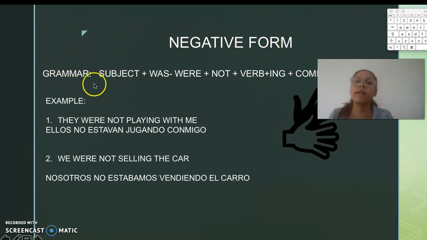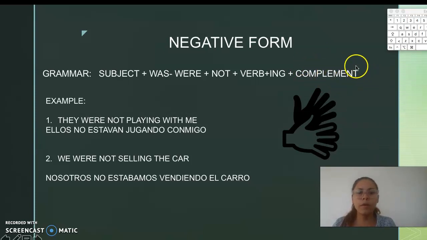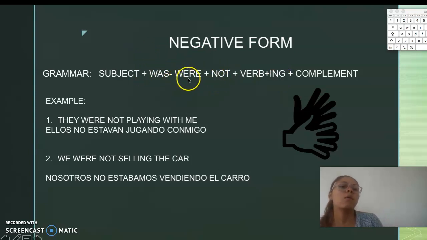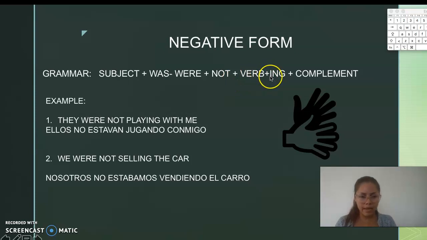So the grammar structure is subject, was or were, not, verb with ing, and complement. If you see, the only difference is not. Okay? So, where is the not? In the middle between was or were and the verb with ing. El not está en la mitad del was o were y del verbo con el ing. Así que es muy sencillo, no tienen que colocarlo en ningún otro lado, ni cambiarlo, sencillamente es anexar la negación.